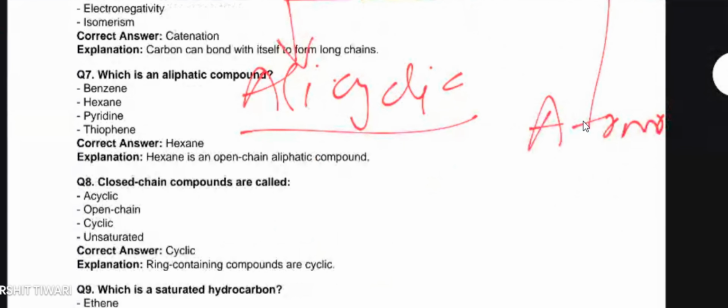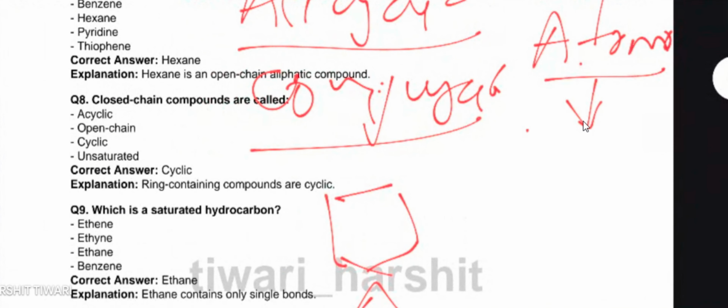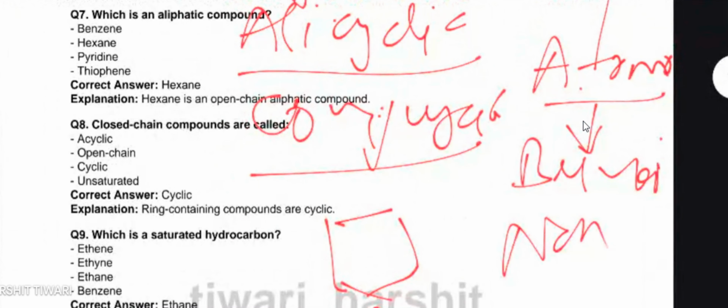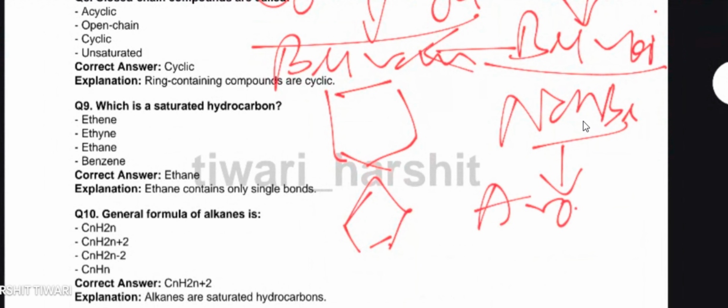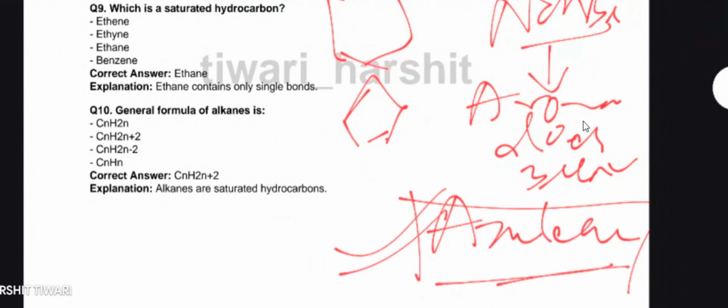For alicyclic, there is no conjugation present in the structure. It is generally a structure like pentane, hexane, heptane, a closed ring structure in which there will be no conjugation. Aromatic systems include benzenoid systems and non-benzenoid systems. Benzenoid systems contain a benzene ring in their structure. Non-benzenoid systems are aromatic in nature but do not have a benzene-like structure. A very common example is azulene, which has been asked many times in competitive exams. So azulene is part of the non-benzenoid systems. Always remember this thing.